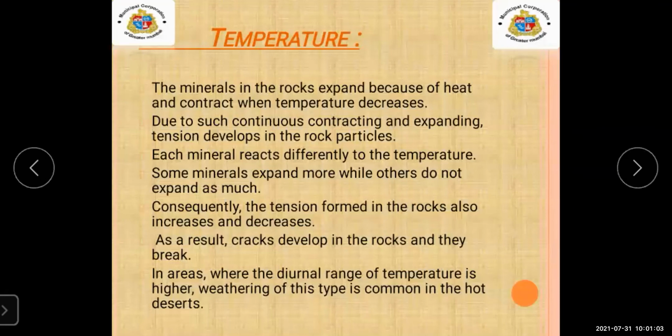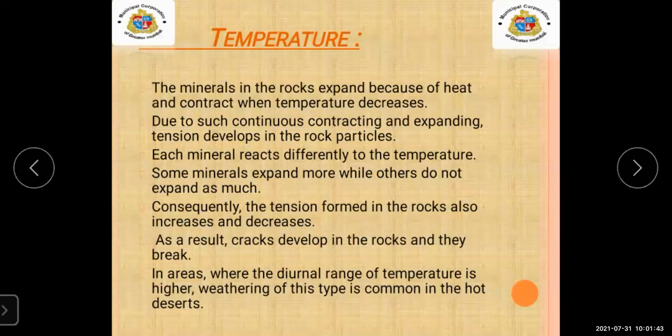Tension means what? One type of stretch. How do we stretch a rubber band? We give tension to it, tightness we give to it. That tightness, that tension is created in the rock, and that's why each mineral reacts differently to the temperature. Each mineral shows its characteristics, its features, due to the temperature. Some minerals expand more while others do not expand as much.